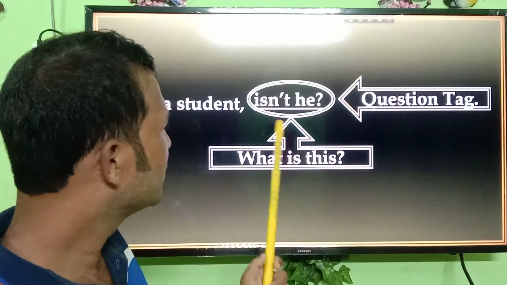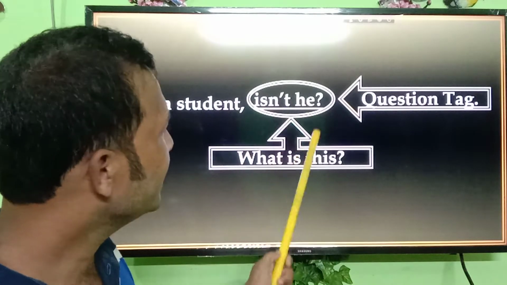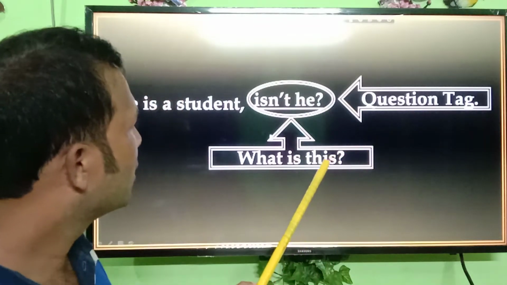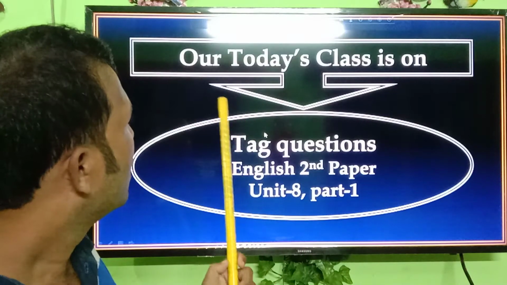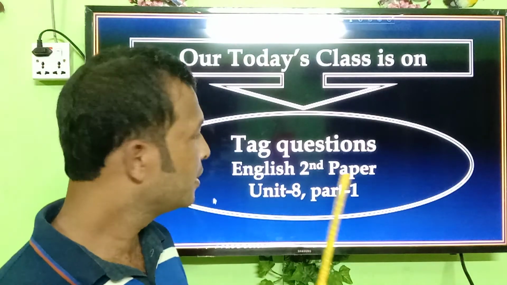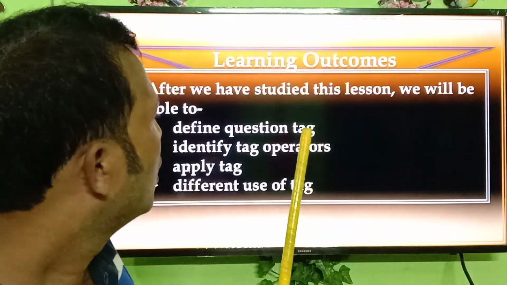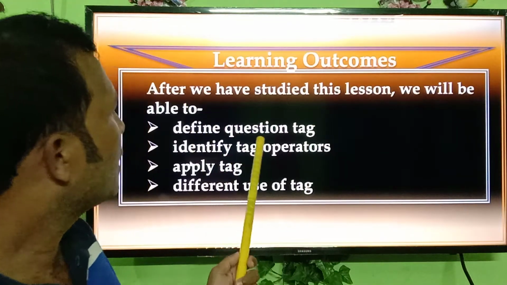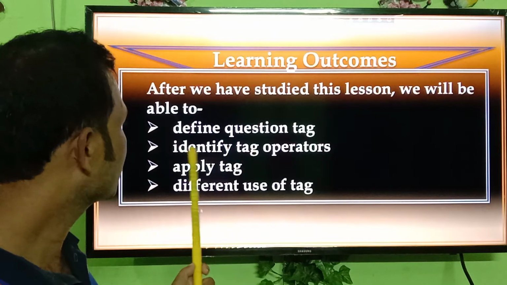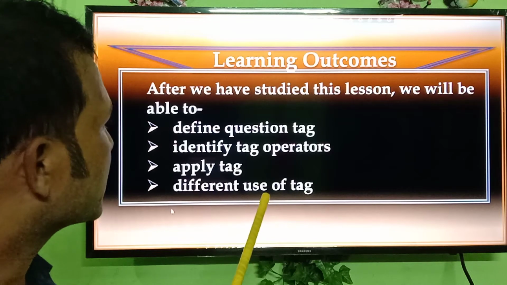What is this? The answer to the sentence is "isn't he?" It is called a question tag. Our today's class is on, do you know what it is? It is tag questions. After we have studied this lesson, we will be able to define question tags, identify tag operators, and apply different uses of tags.